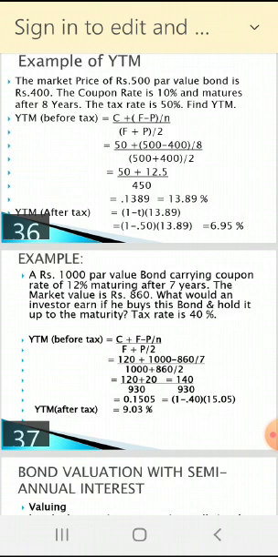When you keep your investment up to maturity, your yield to maturity after tax is 9.03%. Now compare this 9.03% with the bank rate prevailing, and if you feel it is more than the bank rate, then naturally it is more beneficial. So these are the cases of YTM.